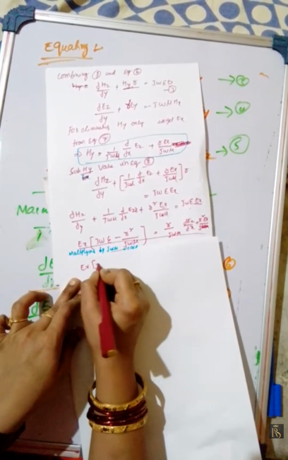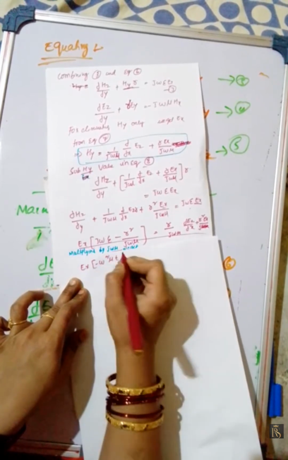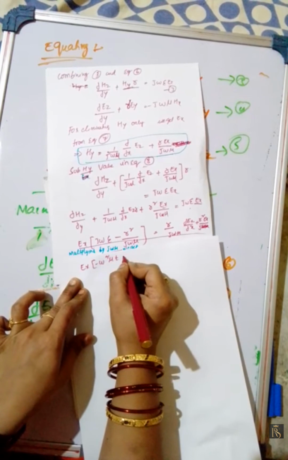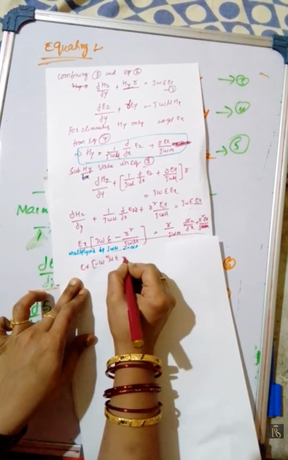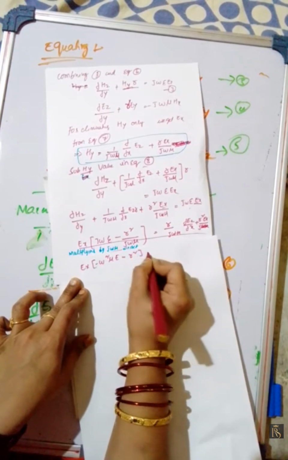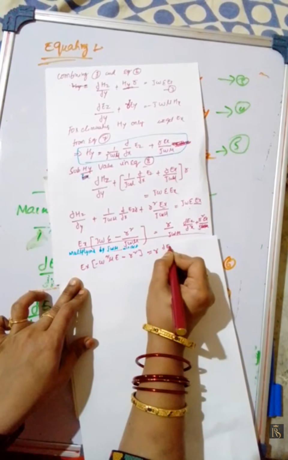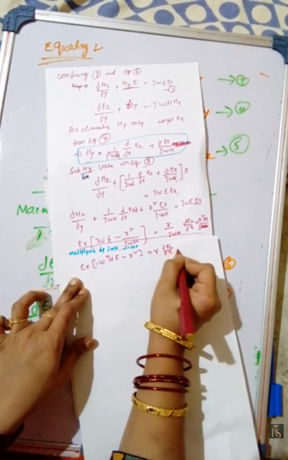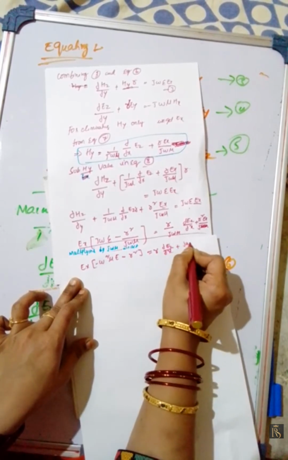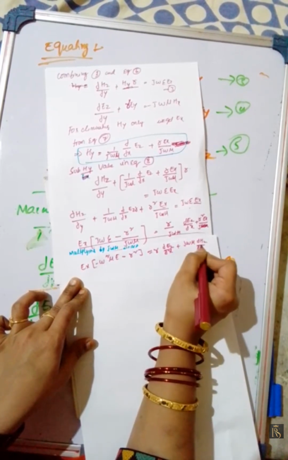Ex minus omega square mu epsilon minus gamma square is equal to gamma dou Ez by dou x plus j omega mu dou Hz by dou y.